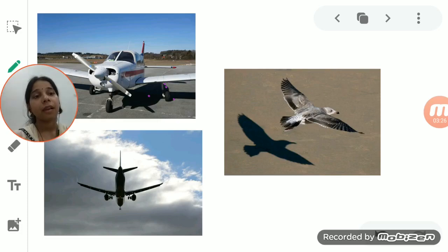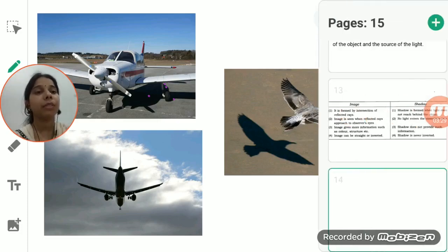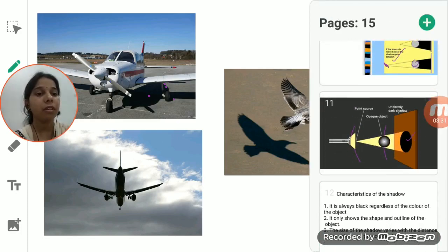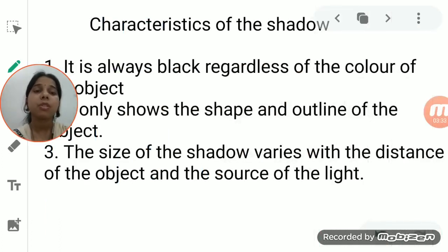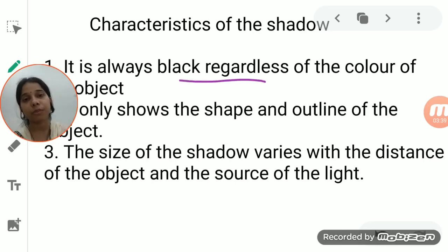Now we will talk about the characteristics of the shadow. So what are the different characteristics of the shadow, students? It is always black. If you see the shadow of any object, or of yourself, you will find the shadow is always black. It doesn't matter what the color of the object is.